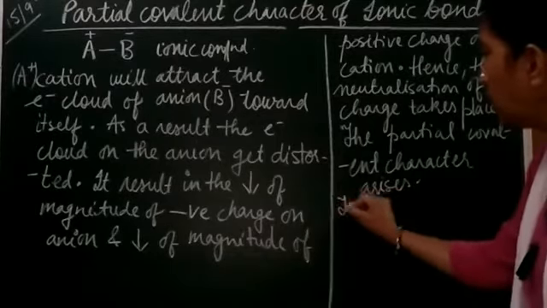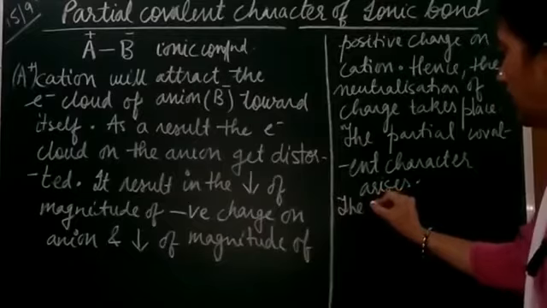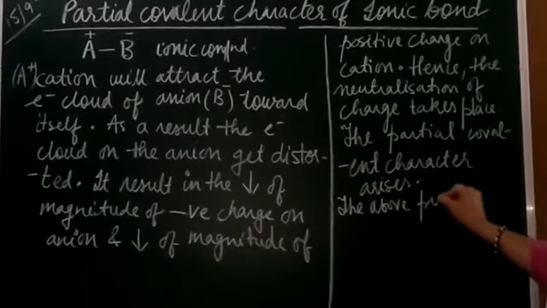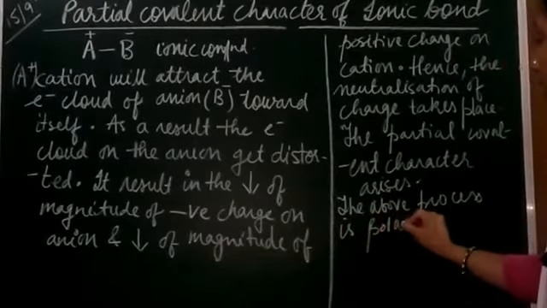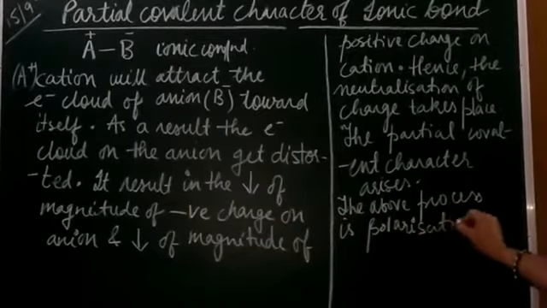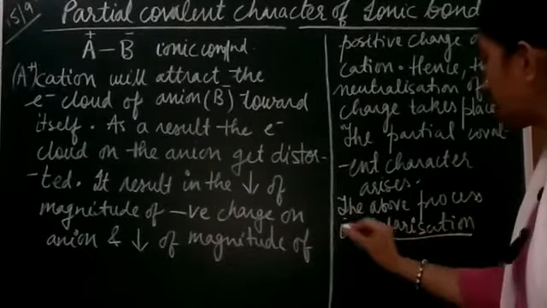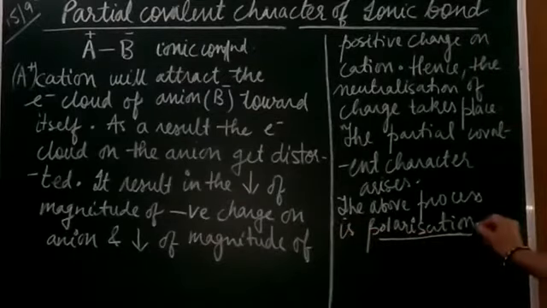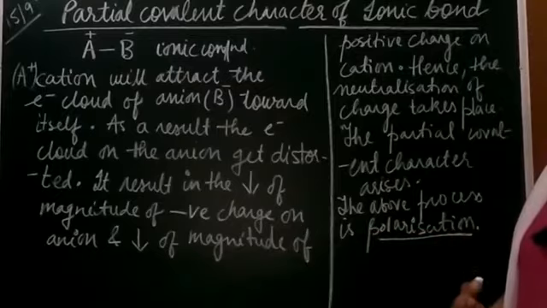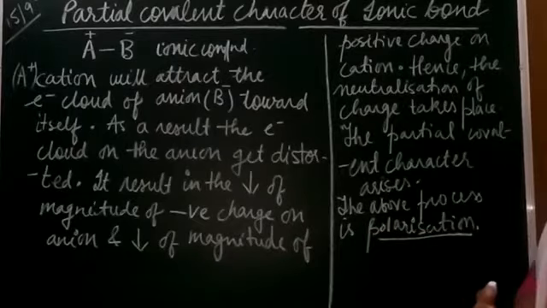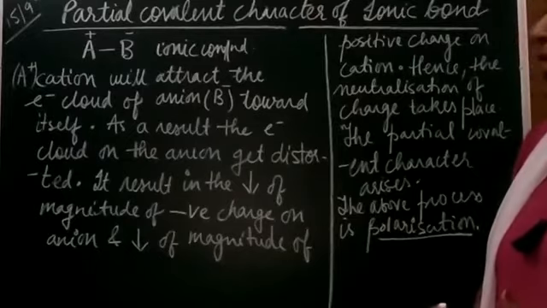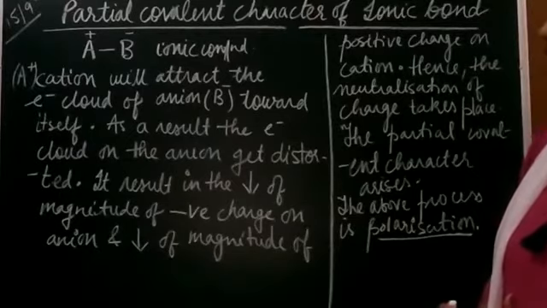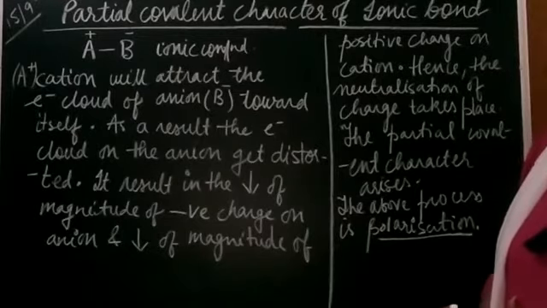So here we are going to get three words. The above process or phenomenon is called polarization, right? This is known as polarization, and the ability of the cation to cause the neutralization or to cause the distortion of the electron cloud of the anion is called the polarizing power, and that of the anion will be known as the polarizability.